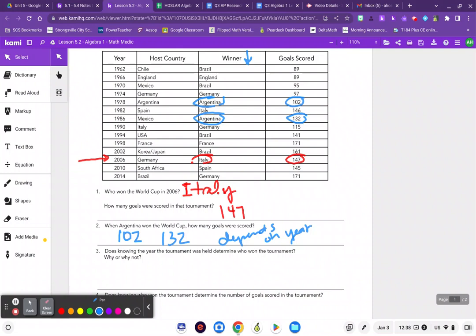All right, question 3 says, does knowing the year the tournament was held determine who won the tournament? So if I know the year, would I be able to determine who won? Yes, there's only one winner each year. So if I know the year, then I can say who the winner was. All right, that makes sense.